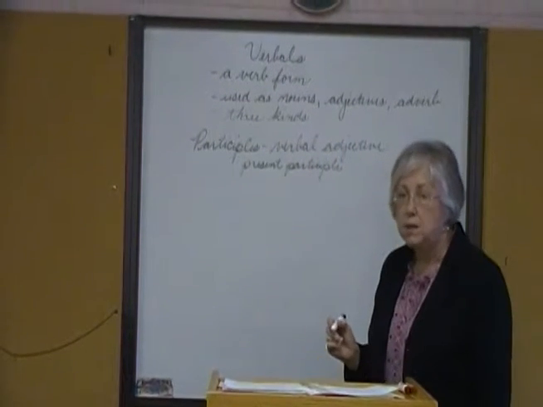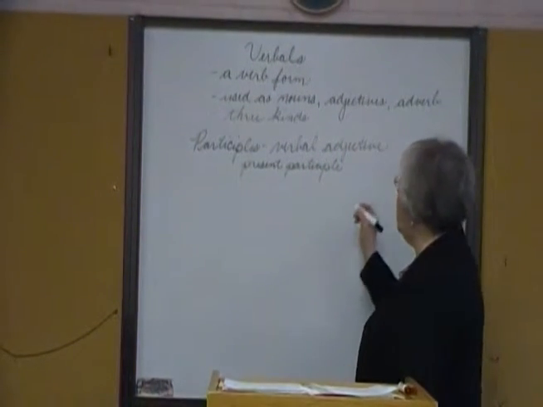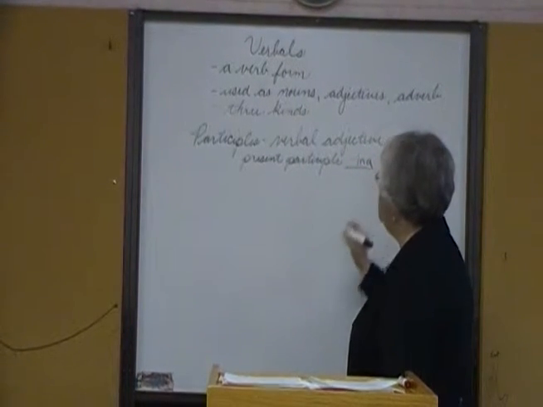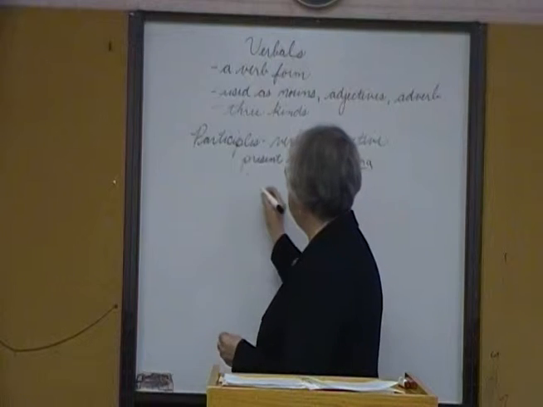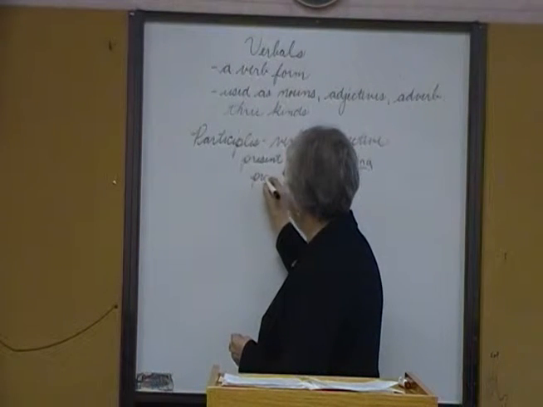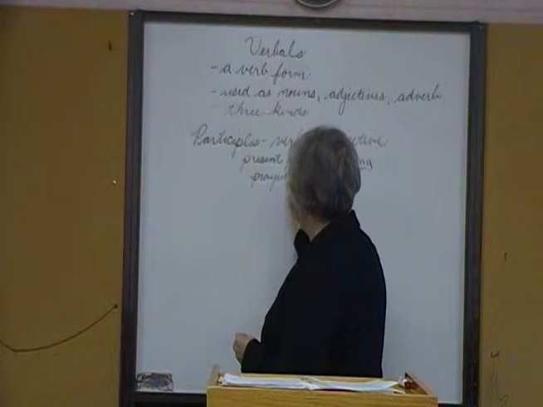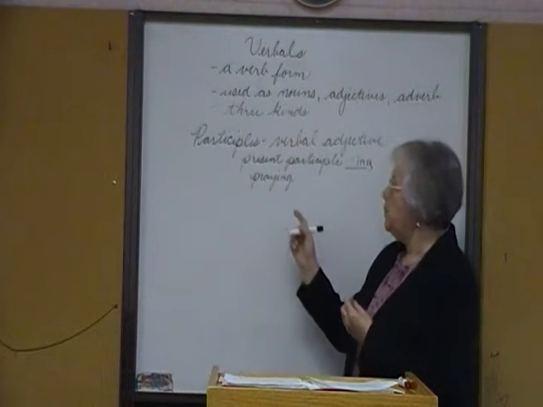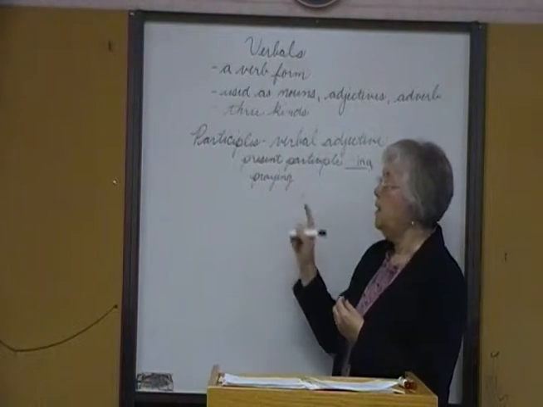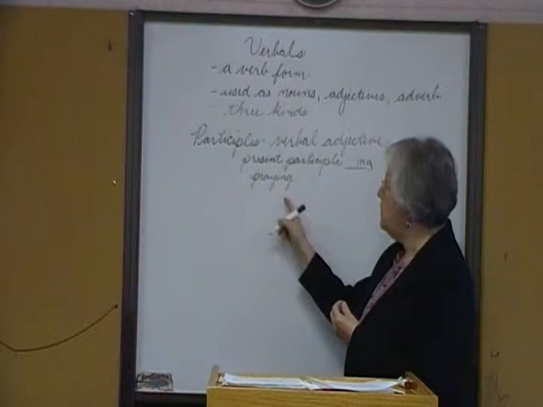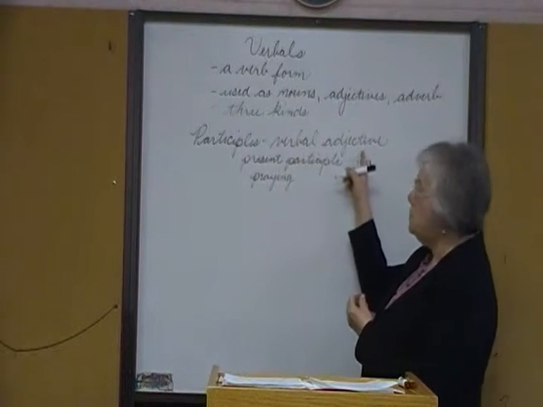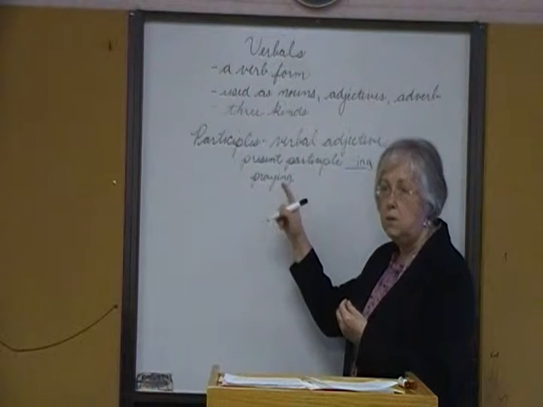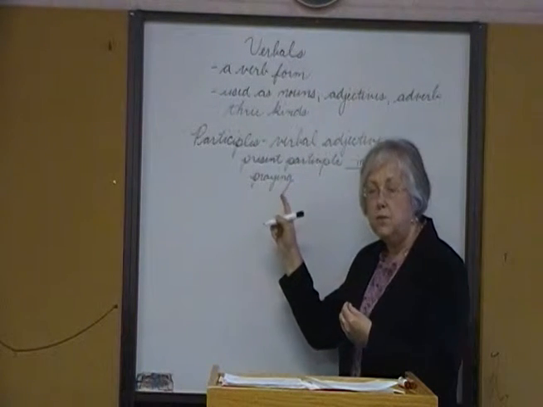Now, a present participle has the suffix ending of -ing. For example, praying. All right? So a present participle is a verb form ending in -ing. And if this present participle is used as a modifier, an adjective, it could be modifying a noun. Then it's a verbal adjective.